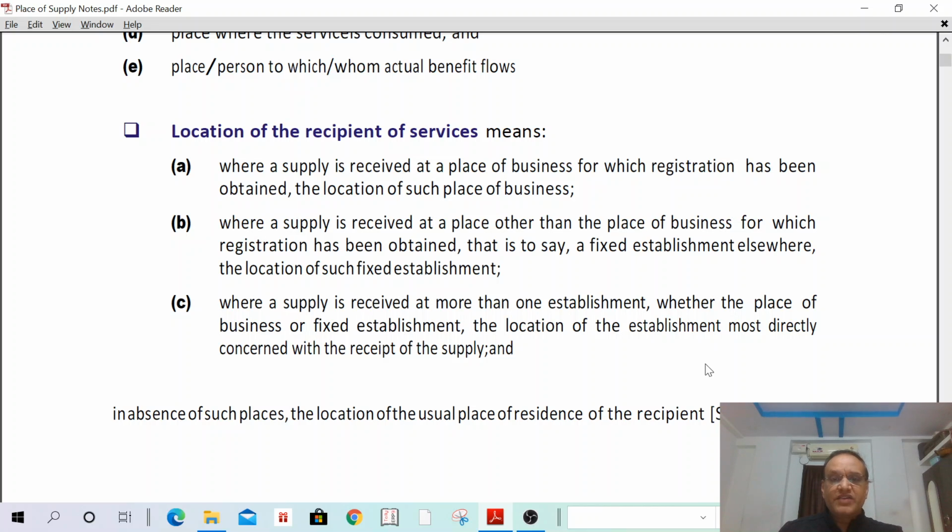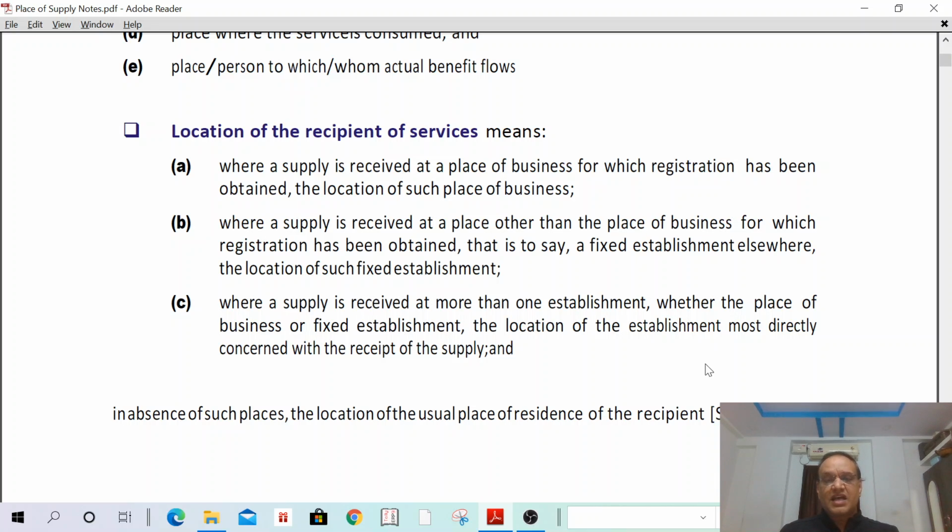Where a supply is received at more than one establishment, where the place of business or fixed establishment, the location of the establishment is most directly concerned with the recipient of such supply. For example, I have obtained registration in Bombay. I have one more unit in Virar. I have one more unit in Pune also. That means I have received services from more than one location. In such a case, what is the location of recipient? The place of supply is most directly concerned.